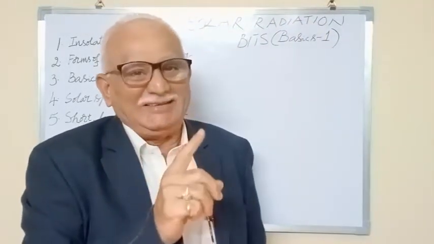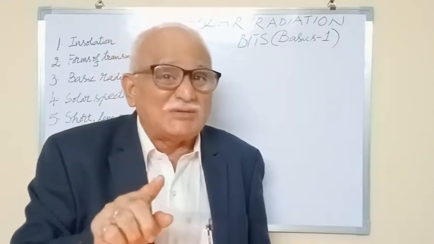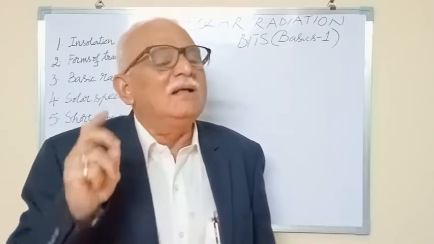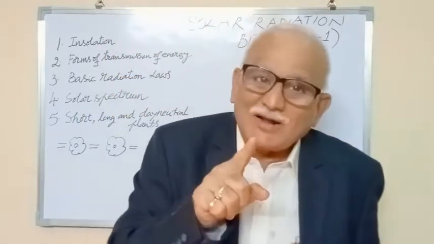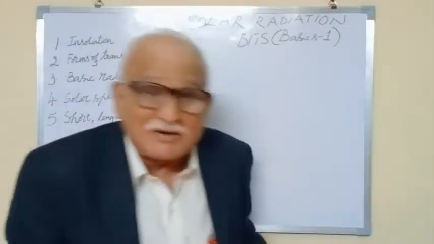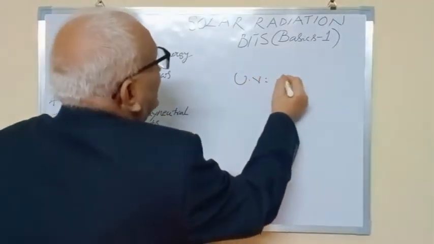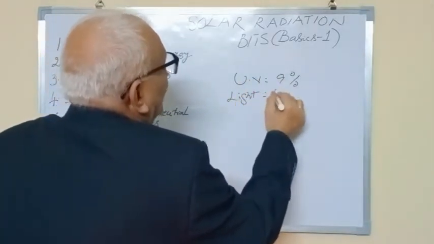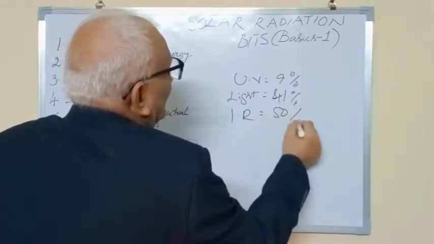The distribution of energy from the solar radiation, the distribution of solar energy into different bands, is known as the solar spectrum. In the solar spectrum, usually there are 3 bands. Of the 3 bands, band number 1, up to 0.39 microns, is ultraviolet radiation. It has 9% of energy. Ultraviolet radiation has 9% of energy only. UV radiation 9%. The light part has got 41% and the IR part has got 50% of energy.